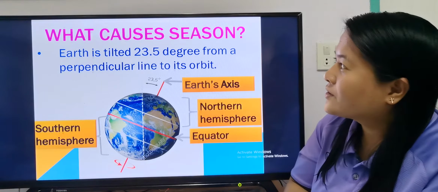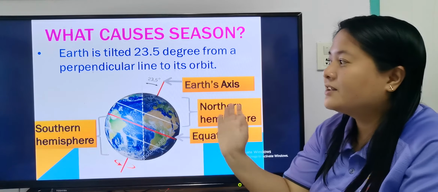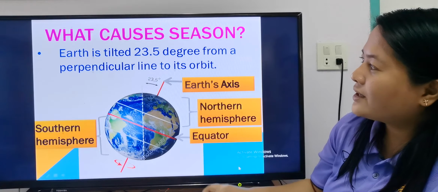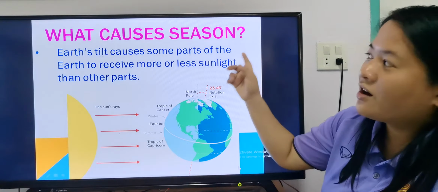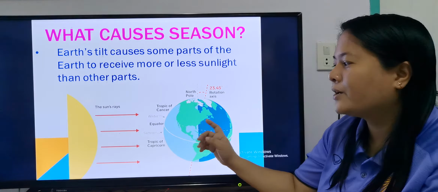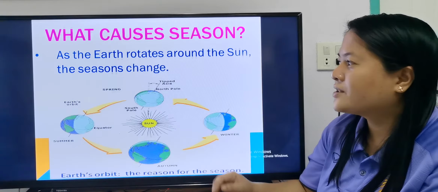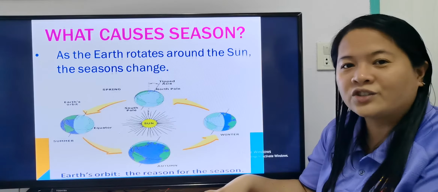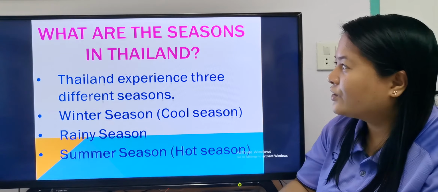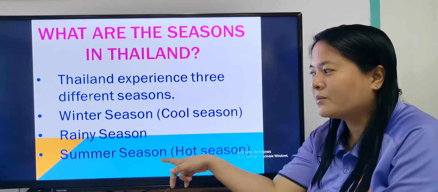And what are the causes of season? We said that because the earth is tilted at 23.5 degrees, it causes season. Some parts of the earth receive more sunlight compared to the other parts of the earth, and as the earth rotates around the sun, the seasons change. These are just the review of what we have studied last time. And we said that there are 3 seasons in Thailand. We have winter, rainy, and summer season.